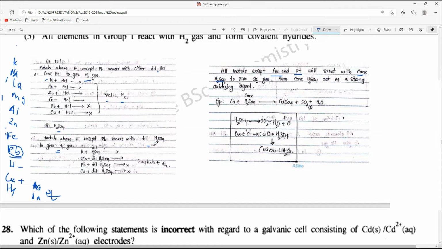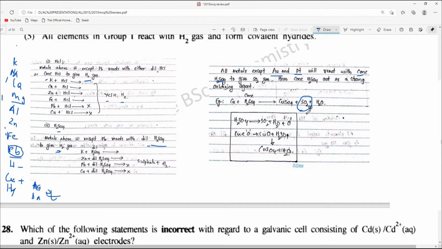So when you use dilute H2SO4, for example, magnesium will react with diluted H2SO4 to form H2 gas, and with concentrated acid, except aurum and platinum, all elements will react to form SO2 gas.